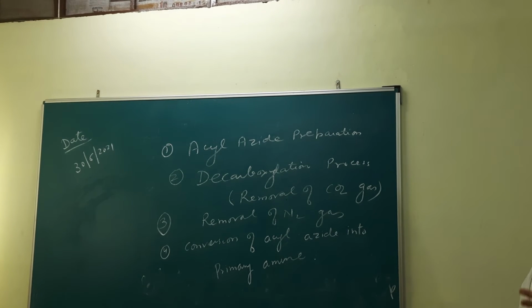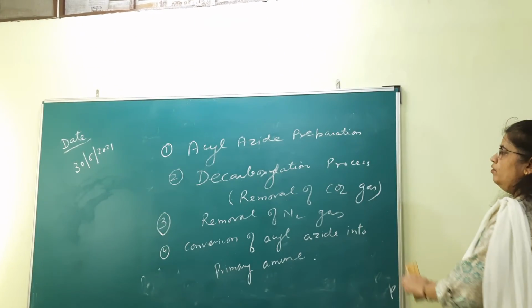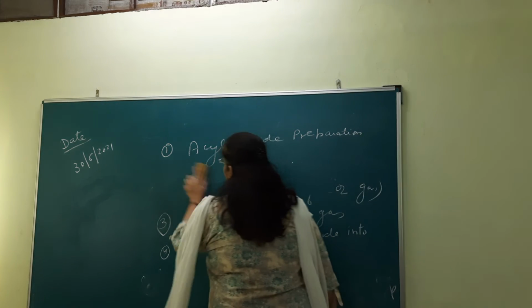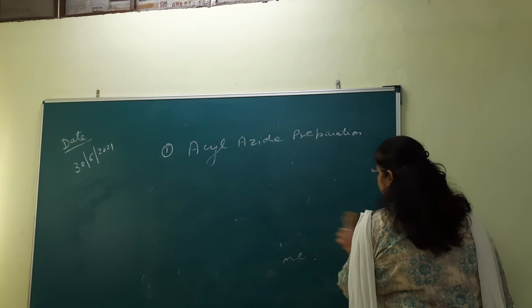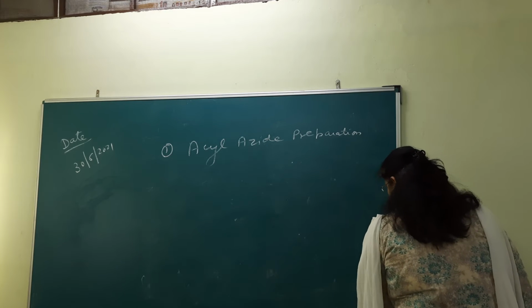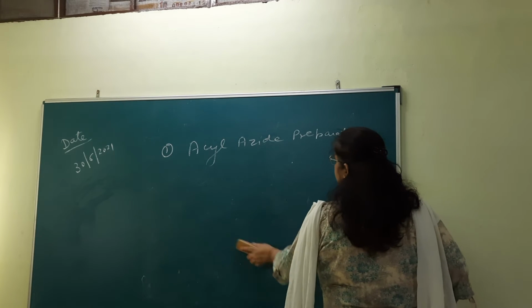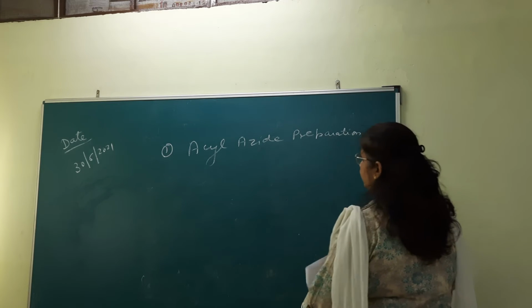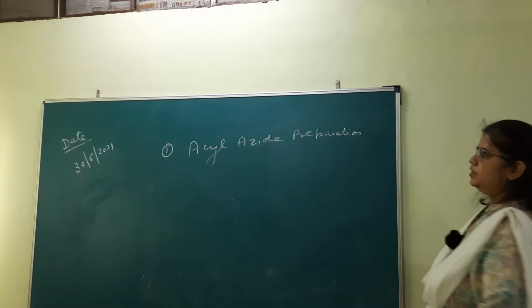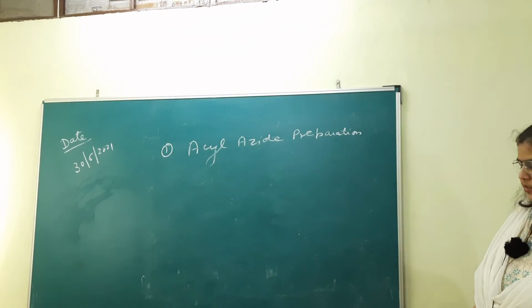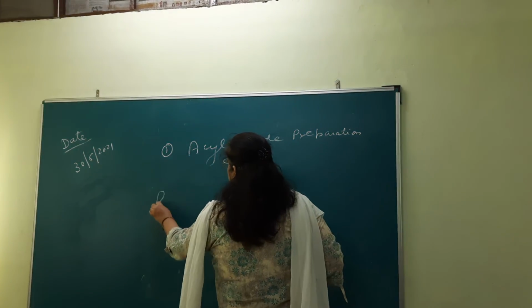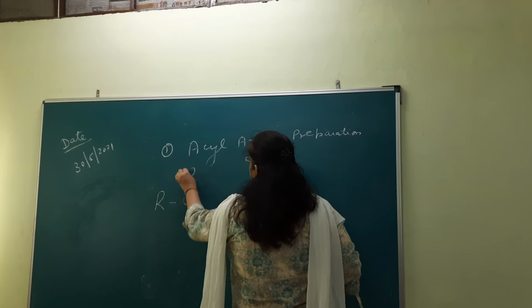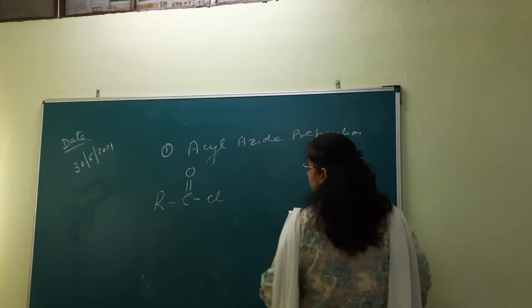That is, first step is acyl azide preparation of intermediate. Now I explain the reaction mechanism with electron donation as well as the electromeric effect. First of all, I explain the acyl azide preparation. In this case, we take the starting material as RC double bond O Cl.